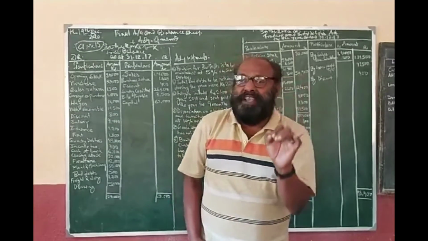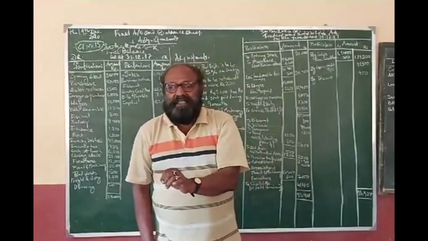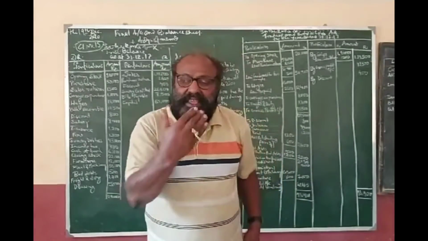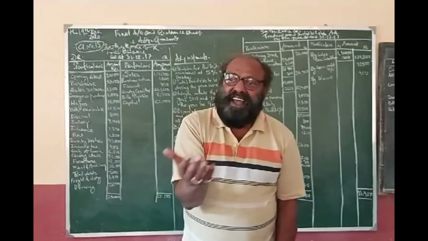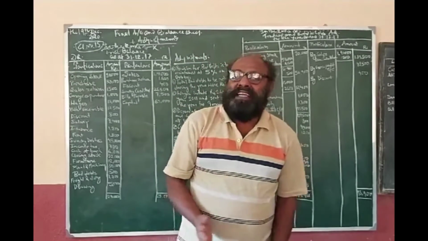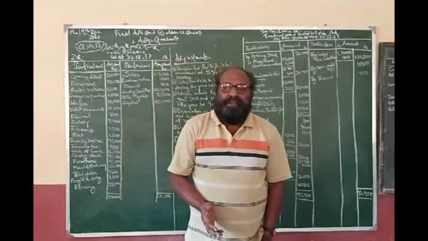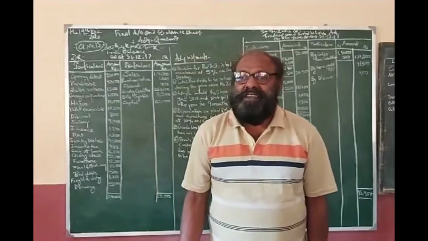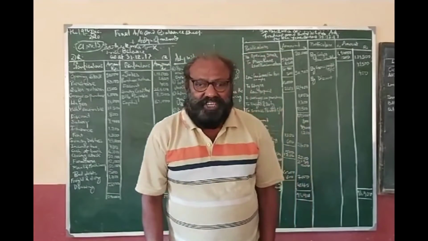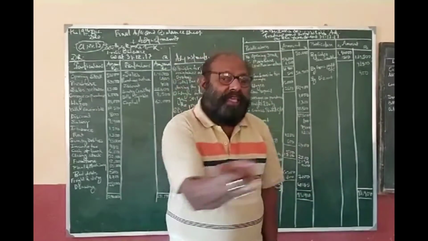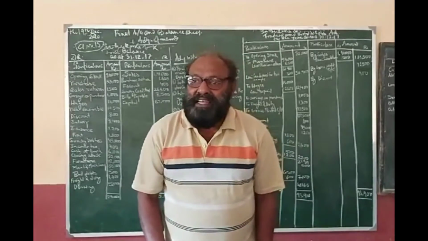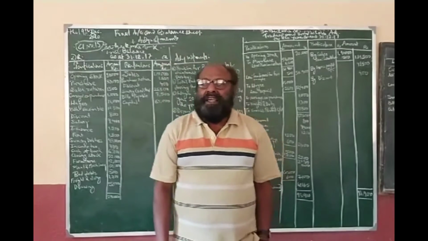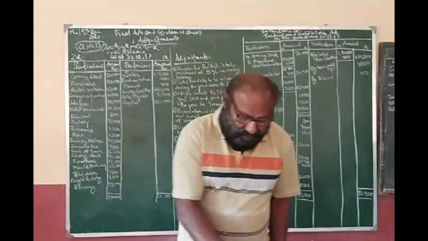So the amount which he brings into the business is known as capital, and whenever he is getting capital, the transaction starts. We make the journal entry: cash account debit to capital. Now this capital is the liability of the organization, and cash is the asset of the organization. Cash comes in, and it is an asset. It is put on the debit side, and capital is on the credit side.